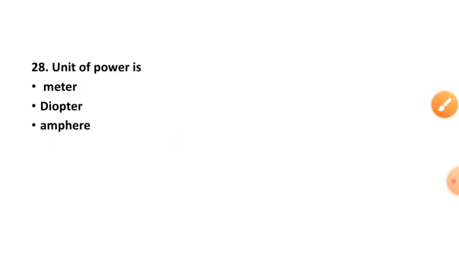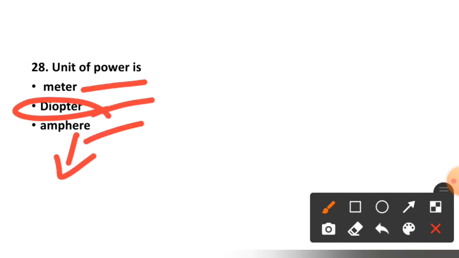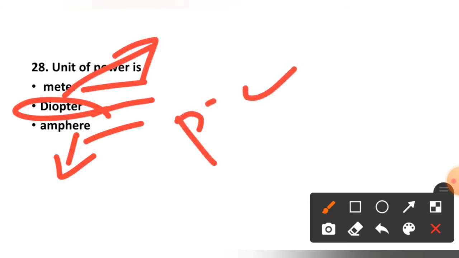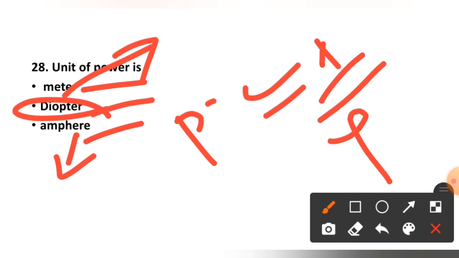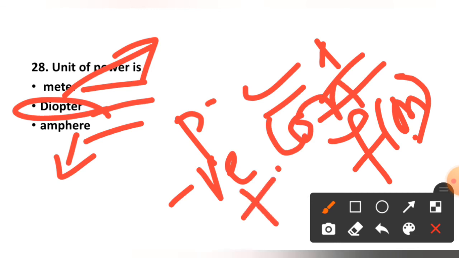Now see question number 28. Unit of the power is meter, diopter, ampere. The right option is option number second, diopter. Whereas ampere is that of current, meter is that of distance. And remember, power is equal to 1 divided by f, where f is in meters. If power is negative, then it is concave lens. If power is positive, then it is convex lens.